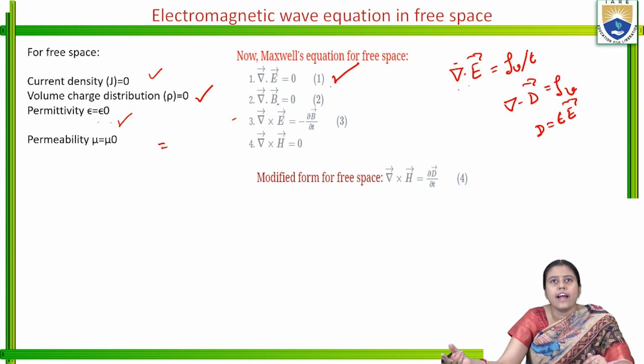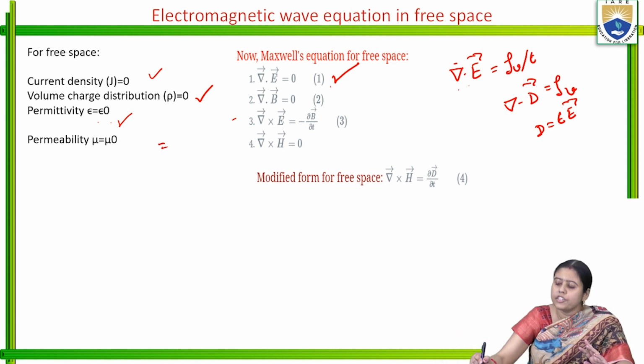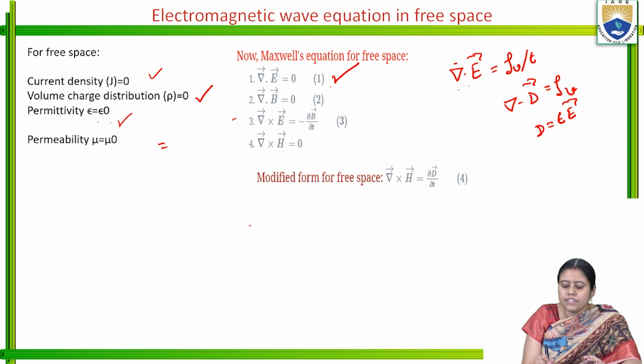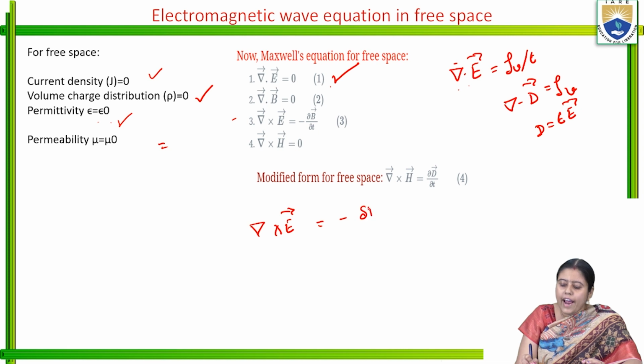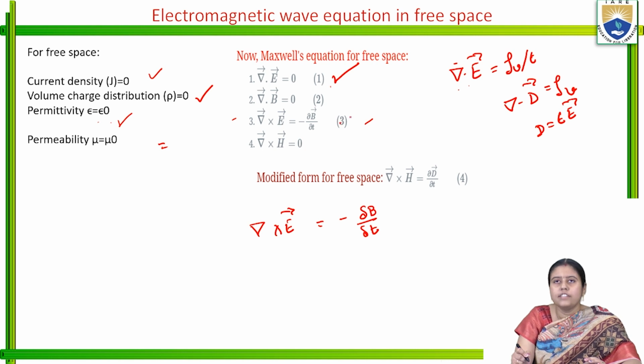The next equation is grad dot B equals 0; we can't do anything there. What is the third equation? Grad cross E is equal to minus del B by del T. This is also not changed.